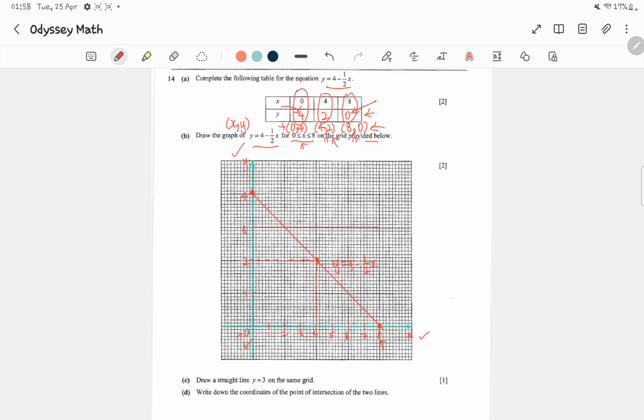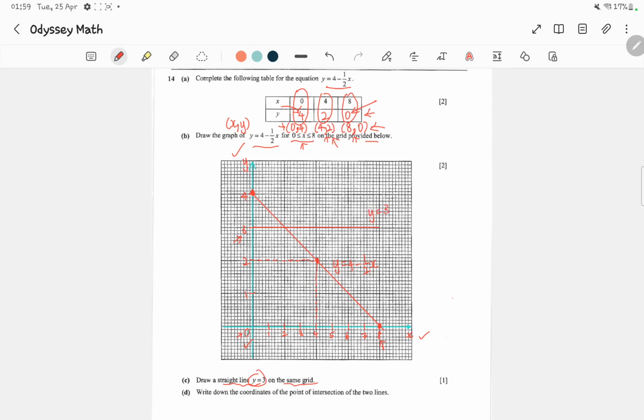Next, for 11c, the question asks us to draw a straight line y equals 3 on the same grid. To recap, any equation in the form y equals a constant, meaning y equals a number, is a horizontal straight line. You can see the horizontal straight line is cutting through the y-axis at 3. So this horizontal straight line is the equation y equals 3.